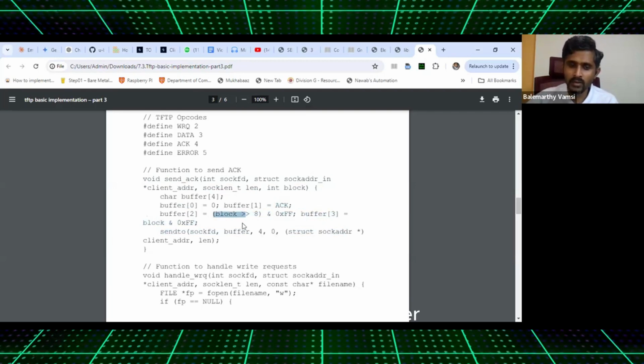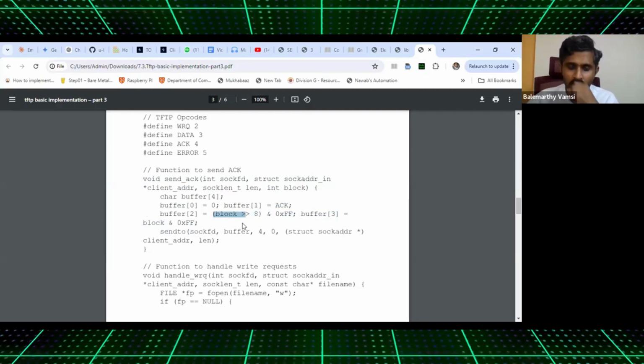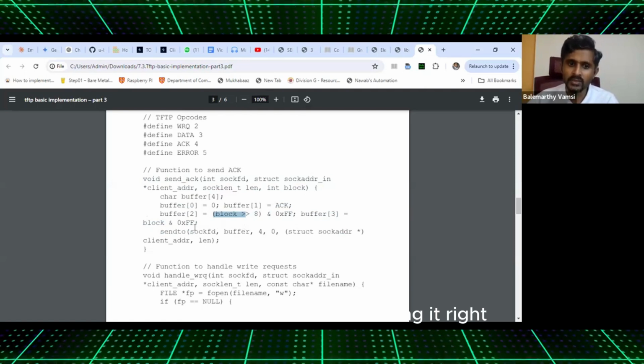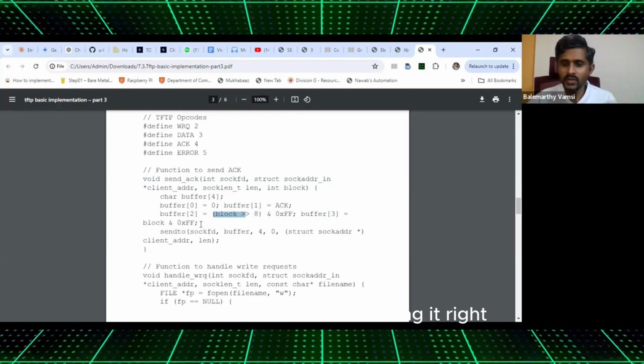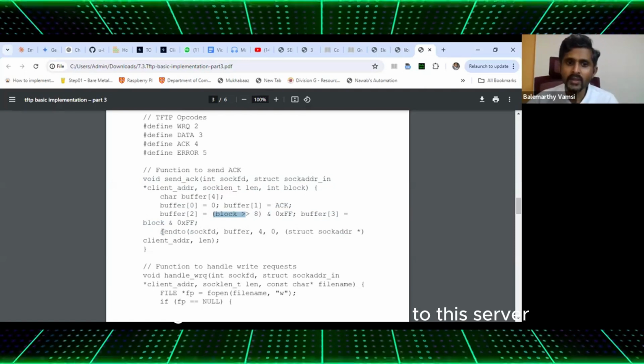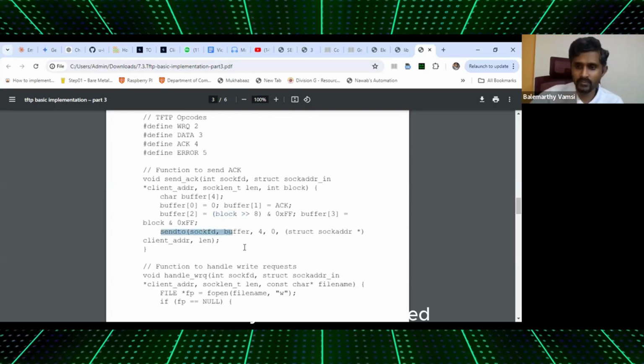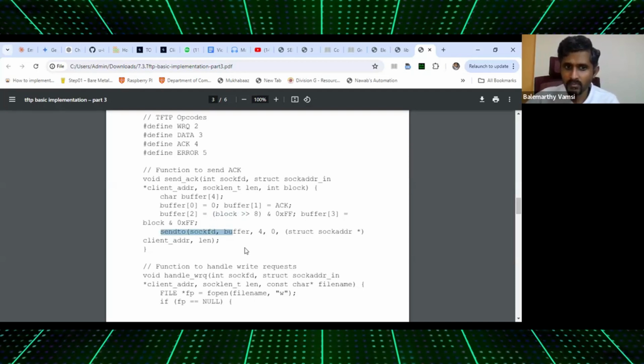And the block number in buffer 2 and buffer 3. Essentially in buffer 2 and buffer 3, it is blocked into, so we are shifting it, right? So we get the MSB and then send it to the server. Sorry, send it to the client. Making sense?